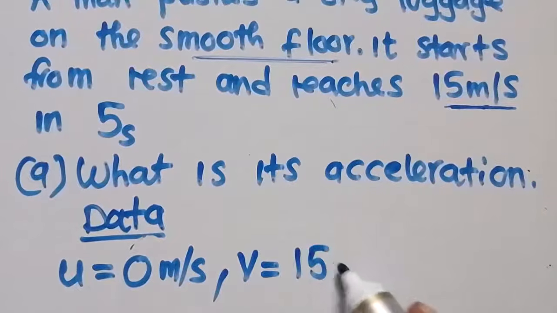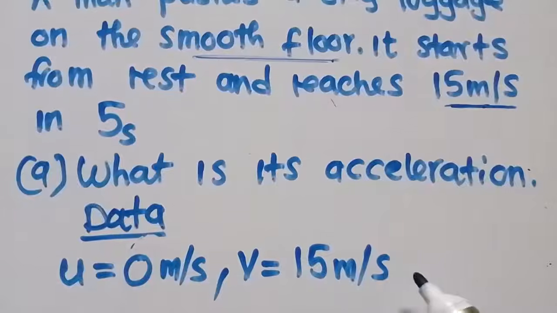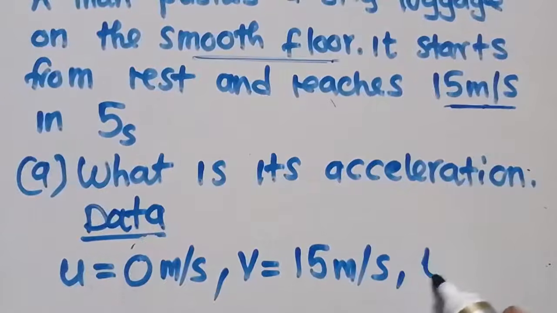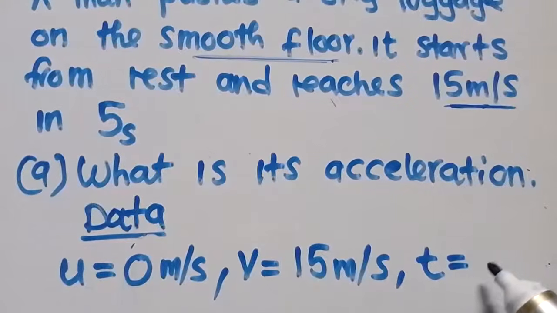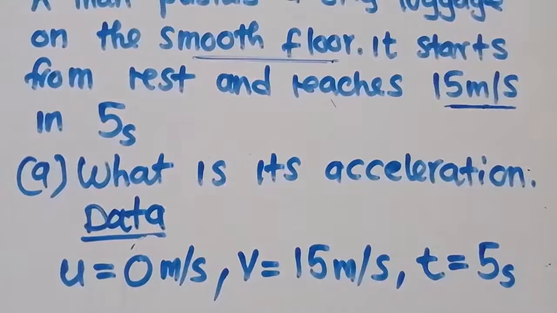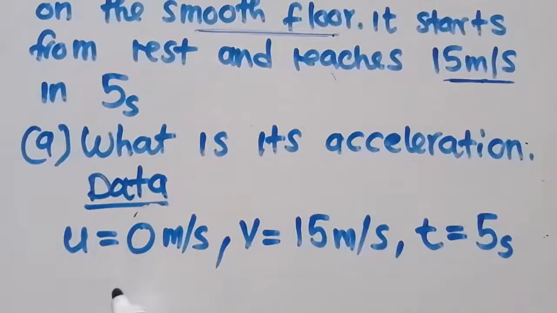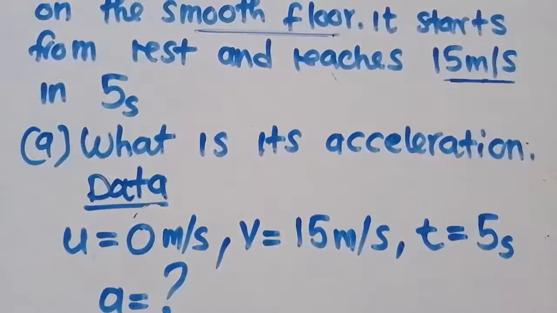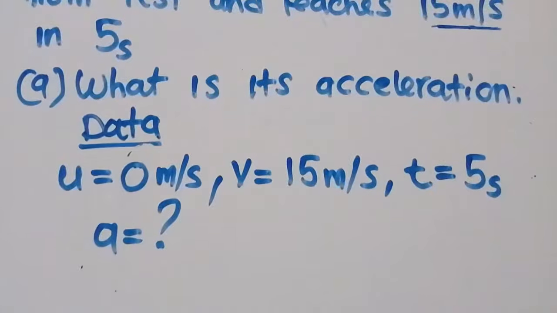It reaches 15 meters per second. You are also given time. Your time is 5 seconds. Then what are you told to find? You are told to find the acceleration.